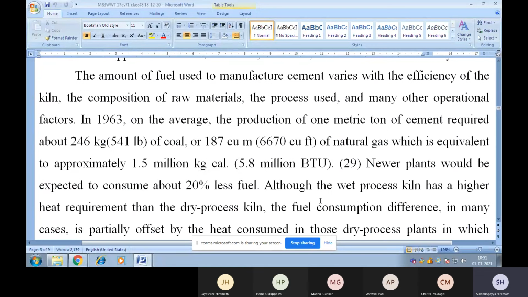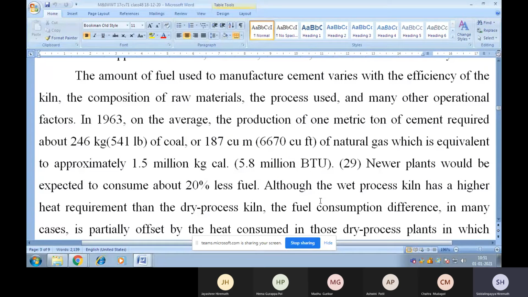The amount of fuel used to manufacture cement varies with the efficiency of the kiln, the composition of raw materials, the process used, and many other operational factors. In 1963, on average, the production of 1 metric ton of cement required about 246 kg of coal or 187 cubic meters of natural gas, which is equivalent to approximately 1.5 million kg calories.